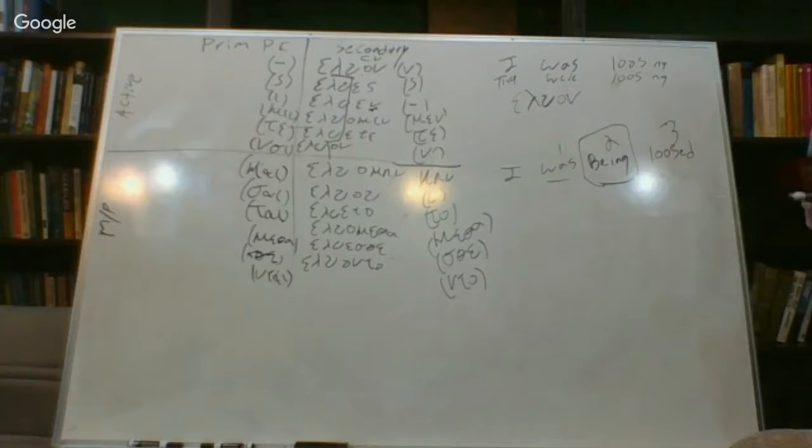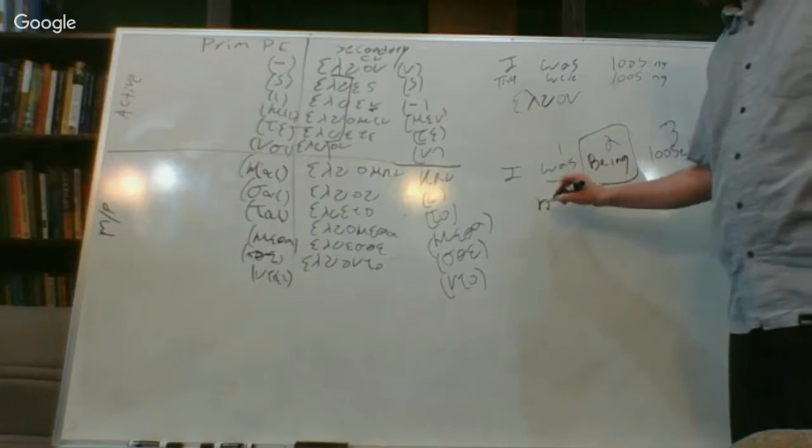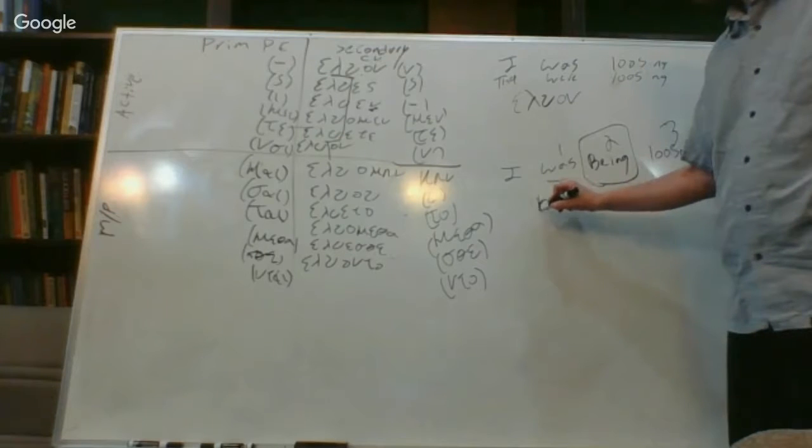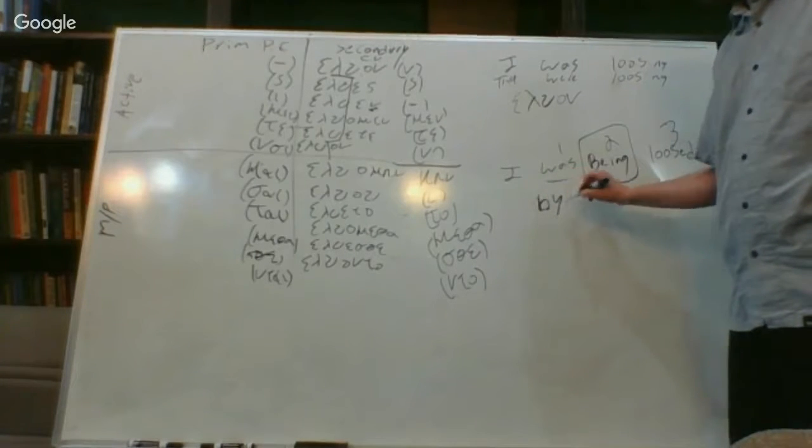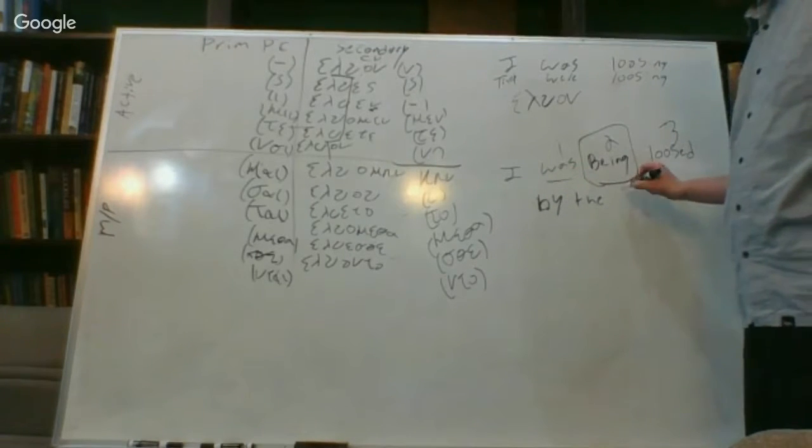Would that be where the imperfect comes into play? This is the imperfect passive. I was being loosed by the fox. Since we don't know when it really ends, it just... Right. It has that continuous aspect here.